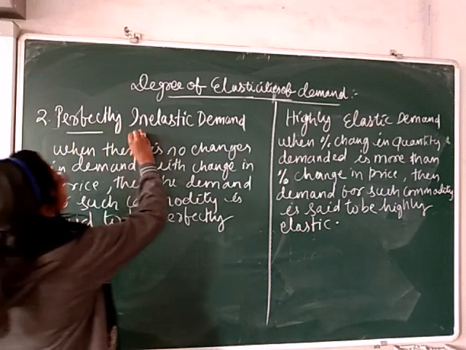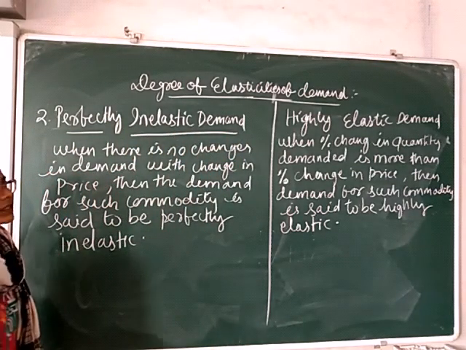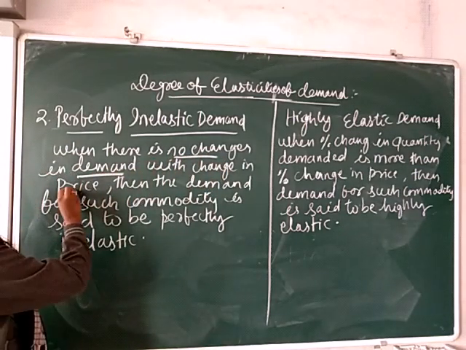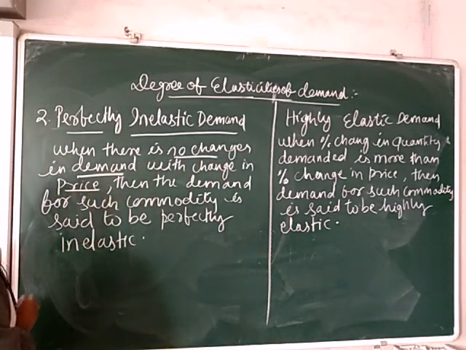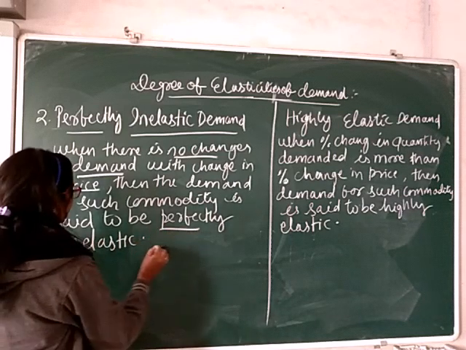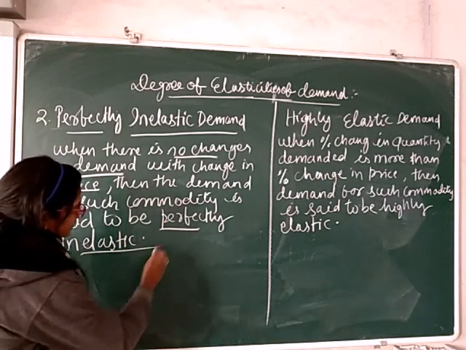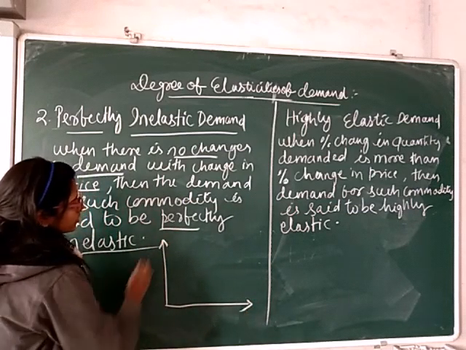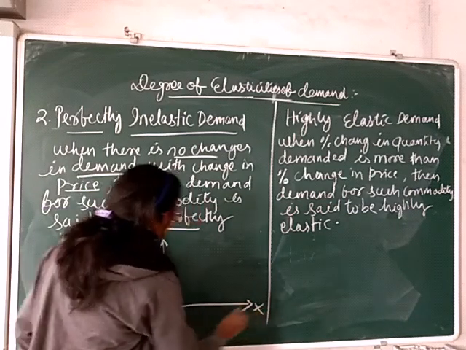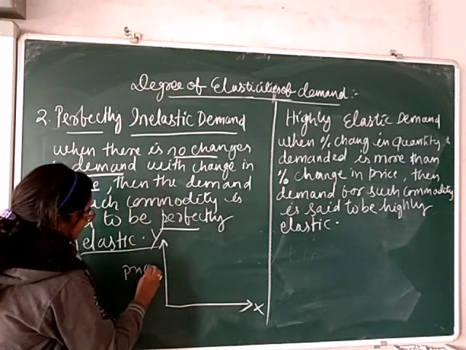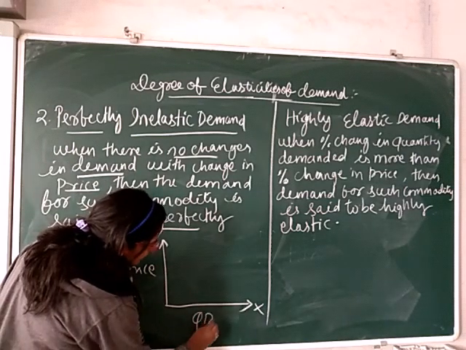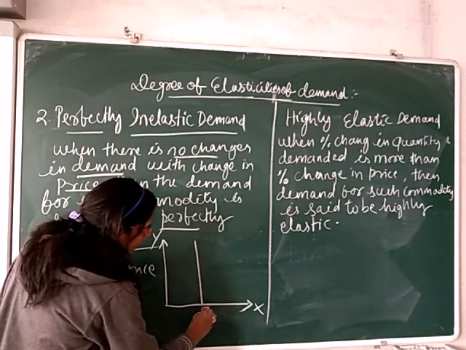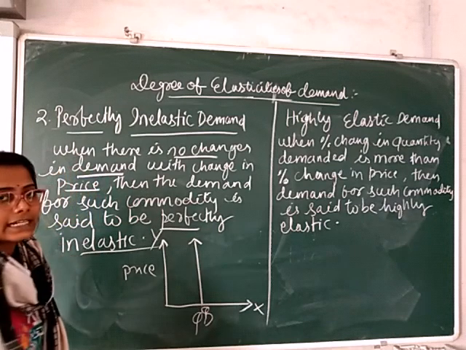Second degree of elasticity of demand is perfectly inelastic demand. When there is no change in demand with a change in price, then demand for such a commodity is said to be perfectly inelastic. In this case, the demand curve is shown as follows. So here this is your y-axis, this is the x-axis. The y-axis indicates price and the x-axis indicates quantity demanded of the commodity. And the demand curve is shown in a vertical straight line form.